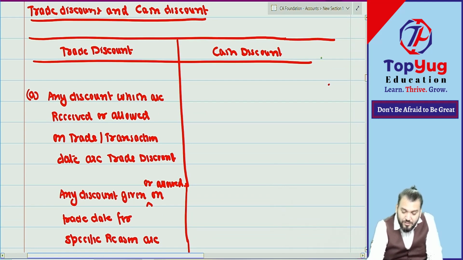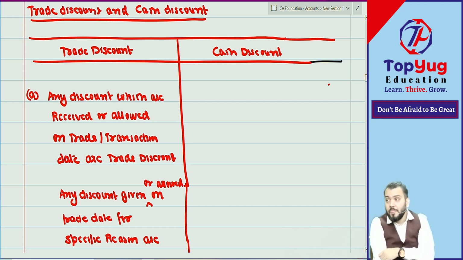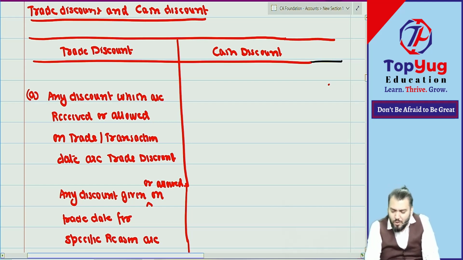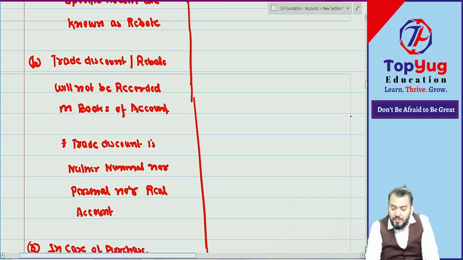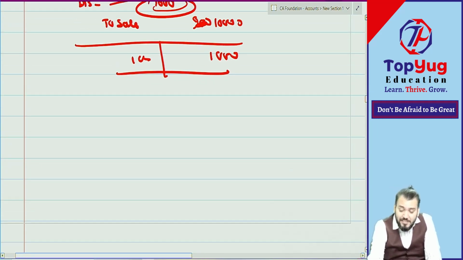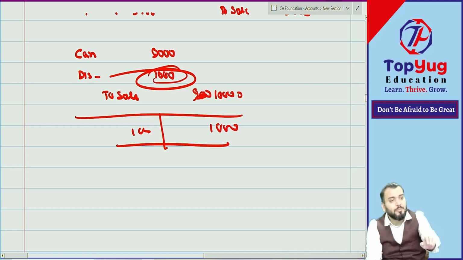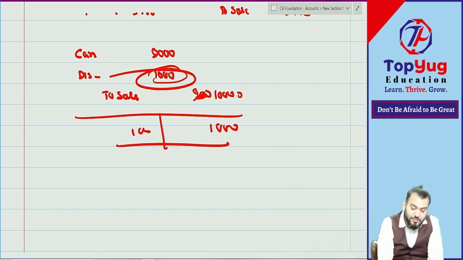Now let us come to cash discount. Cash discount means any discount which is allowed or received on the settlement date. Settlement date means when the amount is collected or paid. Normally this cash discount will arise in case of credit sales, not in case of cash sales, because cash sales are collected on the trade date only. So in cash sales there is no concept of cash discount. Only in credit transactions there will be the concept of cash discount.